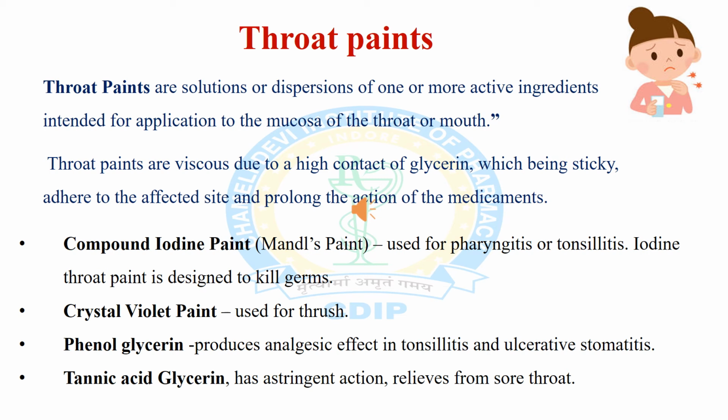Next is crystal violet paint, which is used for thrush. Third one is phenol glycerine throat paint, which produces analgesic effect in tonsillitis and ulcerative stomatitis. Tannic acid glycerine throat paint has astringent action and relieves sore throat. So these are the formulations which are available in market.